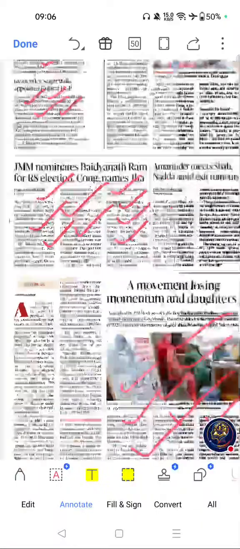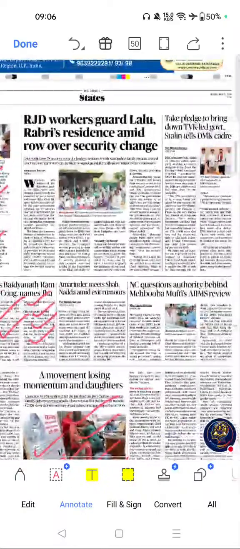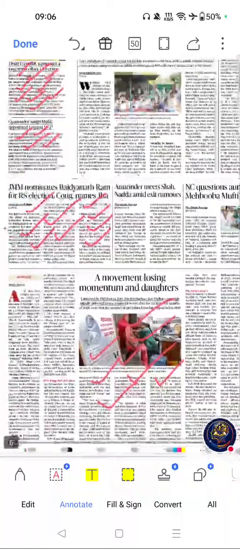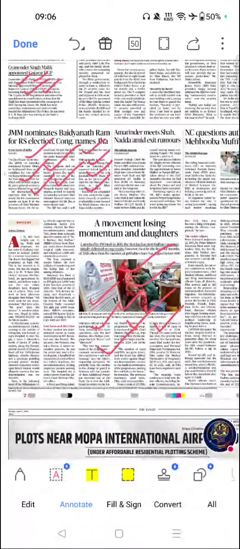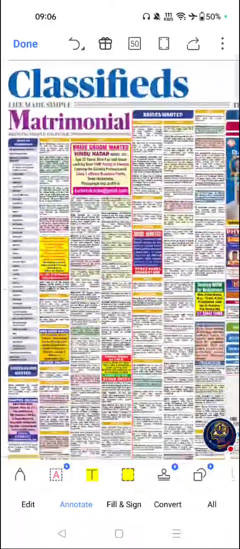Move on to next important topic from this page. These are the only important topics from this page. Move on to next page.